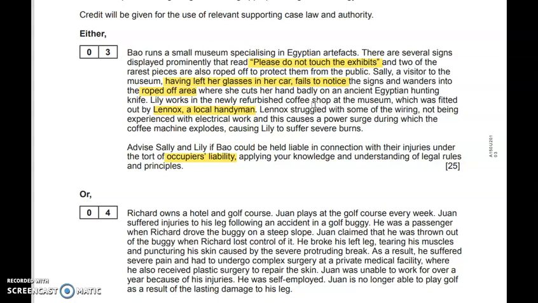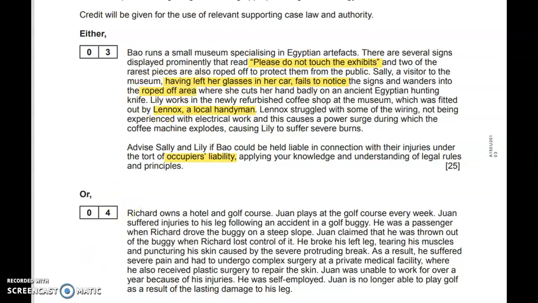There are signs, so you could talk about this prominent sign here under Section 2.4 of the 1957 Act, and you would think that that would be enough to enable our visitors to be reasonably safe. Hopefully you've noticed that when Sally's gone into this roped off area, she may of course have become a trespasser